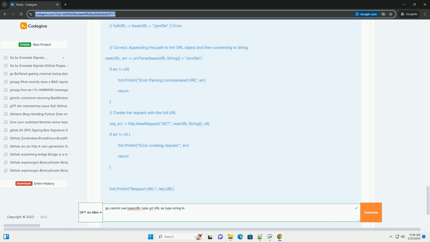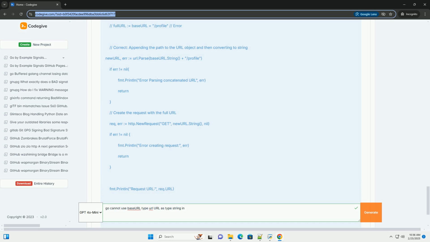3. Immutable strings: remember that strings in Go are immutable. When you need to modify a URL, it's generally better to work with the url.URL object and modify its fields, for example Path and RawQuery, directly, rather than trying to build the URL string manually through string concatenation. 4.